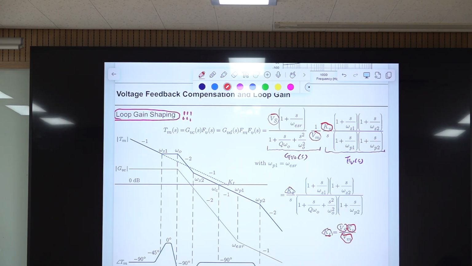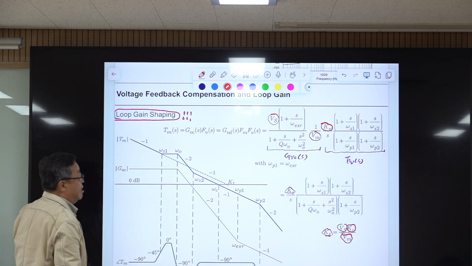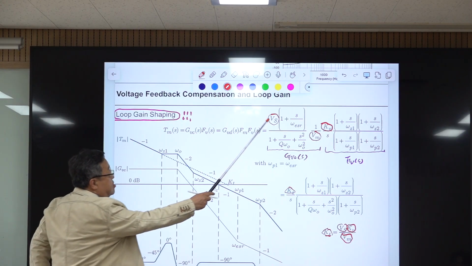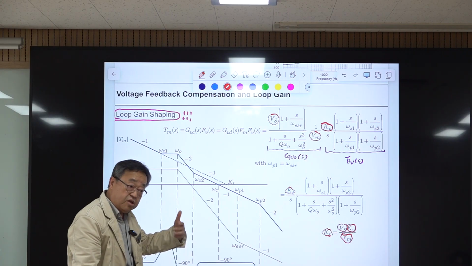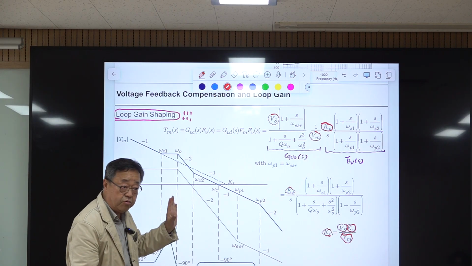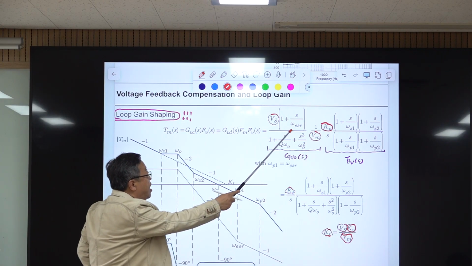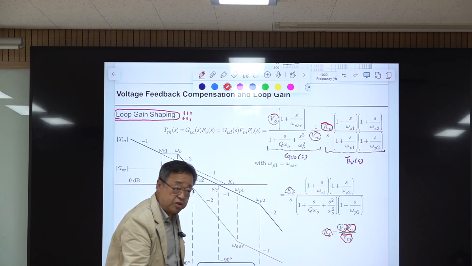So this part, they merged all together, and it became one parameter, KT. The first thing you're going to do is, this ESR zero is already known, determined by the power stage value, capacitance, and its ESR. Then you place the first compensation pole at this frequency.